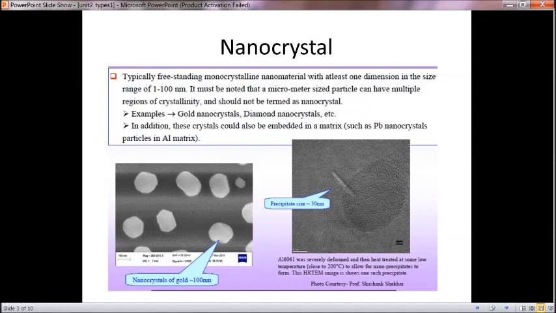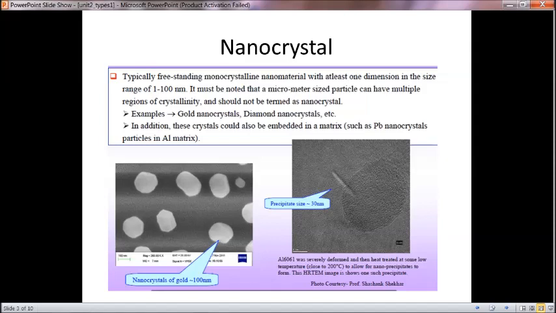Here it is aluminum 6061, which was severely deformed and then heat treated at a low temperature, close to 200 degrees Celsius, to allow nano precipitates to form. Close to 200 degrees Celsius is taken as low temperature, so imagine how much the temperature will be for making nanocrystals of gold.